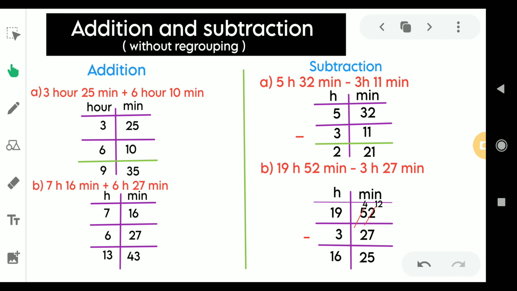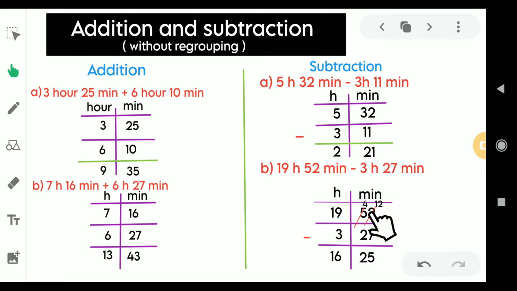Yes, the next concept is addition and subtraction without regrouping. Without regrouping is nothing but that here we don't use any carry. And one more thing is that here the first number would be bigger than the second number. In case of addition there is no particular condition, but in subtraction the first number would always be bigger than the second.